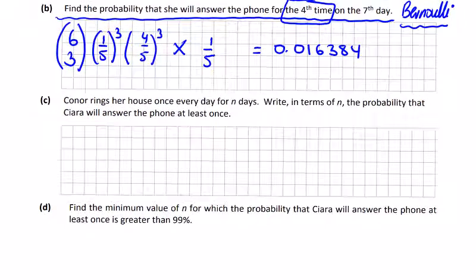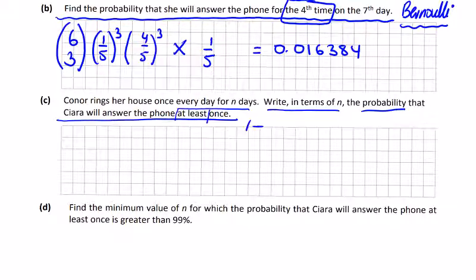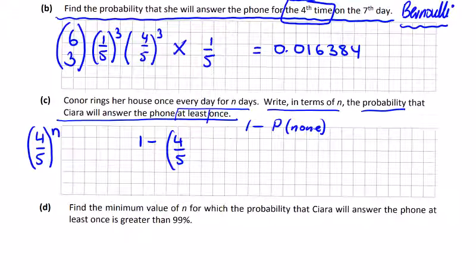He rings her house once every day for n days. In terms of n, the probability she will answer the phone at least once. Anytime we see at least once, it's 1 minus the probability of none. So what's the probability of none? Imagine she doesn't answer the phone on the first day, it's 4 over 5 to the power of 1. Never answers the phone, it's 4 over 5 to the power of n. So 1 minus 4 over 5 to the power of n is at least once.